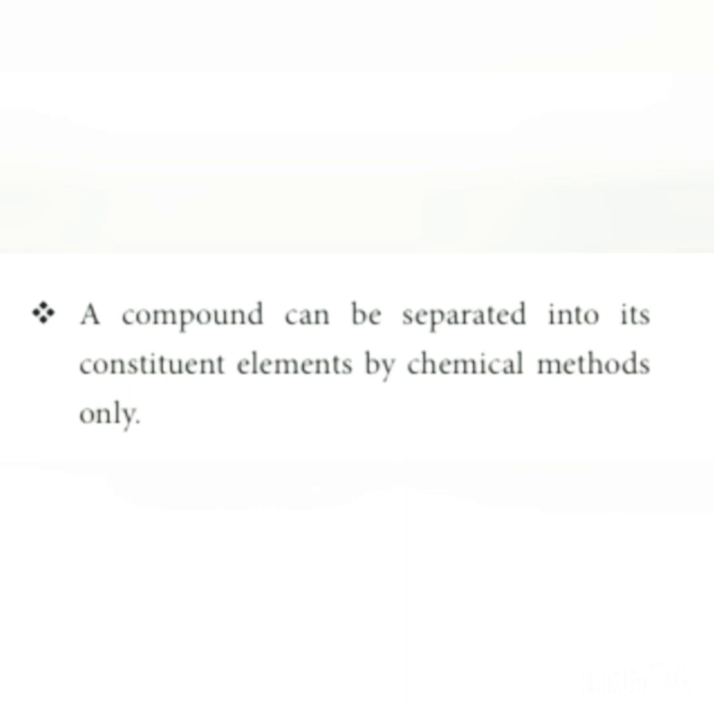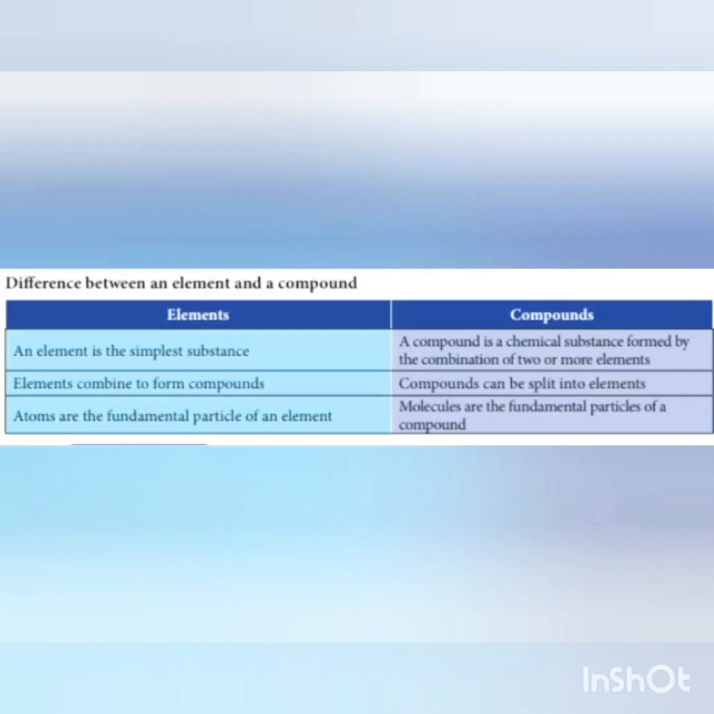Now let us see the difference between an element and a compound. An element is the simplest substance, whereas a compound is a chemical combination of two or more elements. So elements combine to form compounds. Elements combine and form compounds. Only if compounds are split do we get elements. Atoms are the fundamental particles of an element. So the atom is the basic unit of an element. Molecules are the fundamental particles of a compound. For elements it is atoms, whereas for compounds, molecules are the fundamental particles.